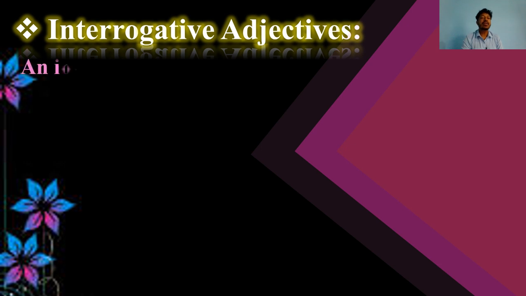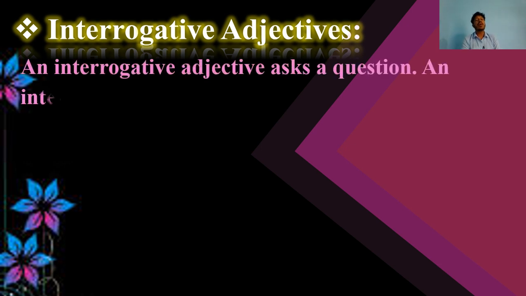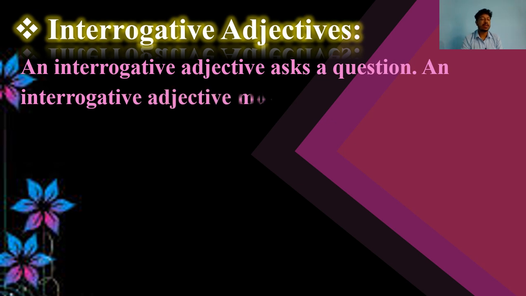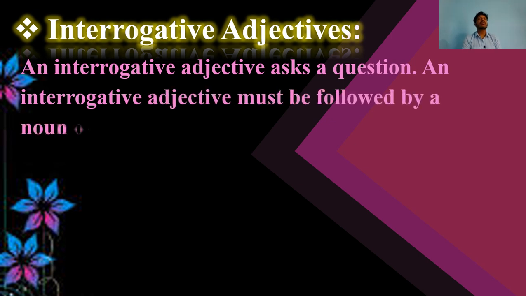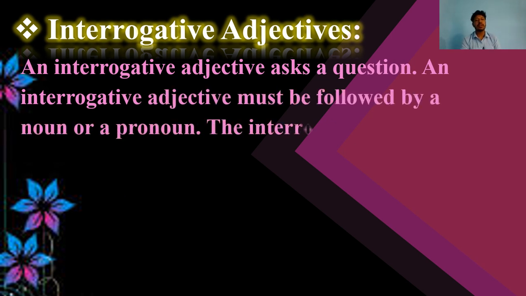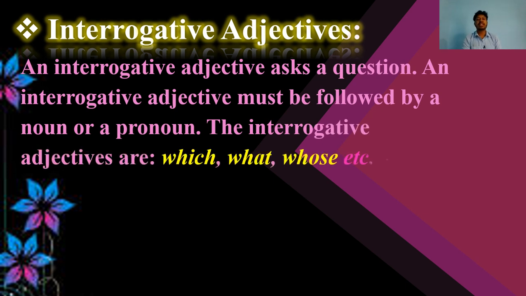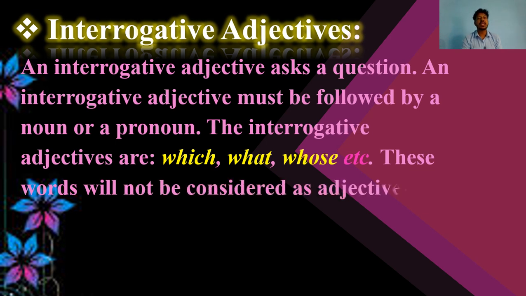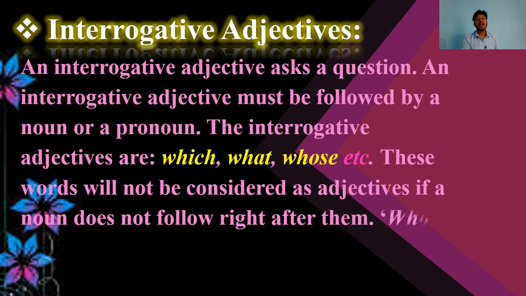Now interrogative adjectives. You must know the meaning of interrogative and interrogation. Interrogation means to ask some question to have the answer. Okay. An interrogative adjective asks a question. An interrogative adjective must be followed by a noun or a pronoun.